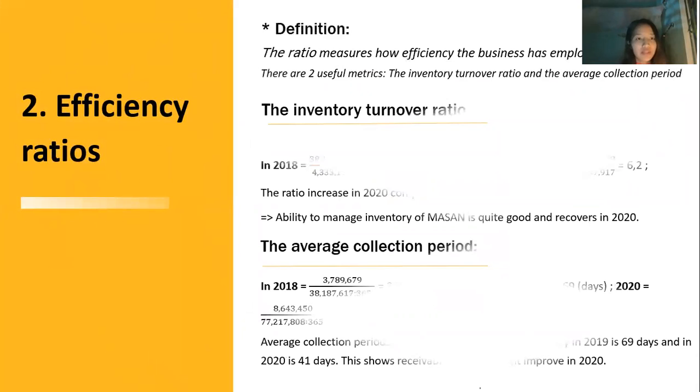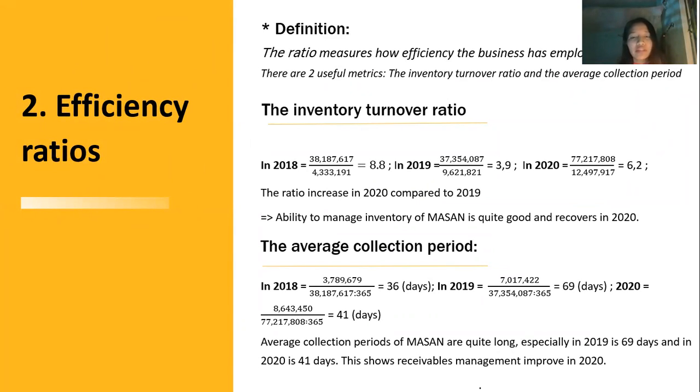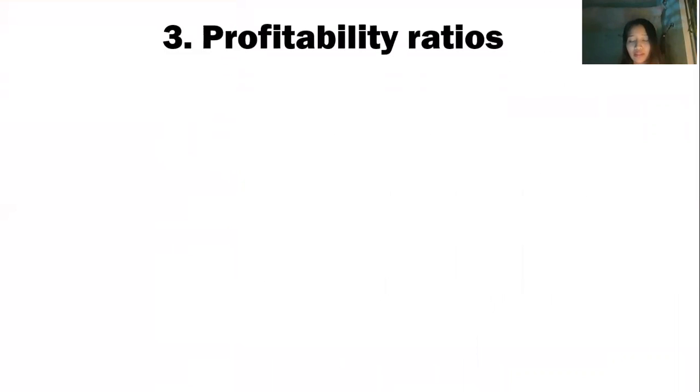The second one is efficiency ratio. It includes the inventory ratio and average collection period. Inventory ratio increased in 2020 compared to 2019, which shows the ability to manage inventory is quite good and recovers in 2020. The average collection period of MASAN is quite long, especially in 2019 at 69 days, and in 2020 at 41 days. This shows the receivable management improved in 2020.